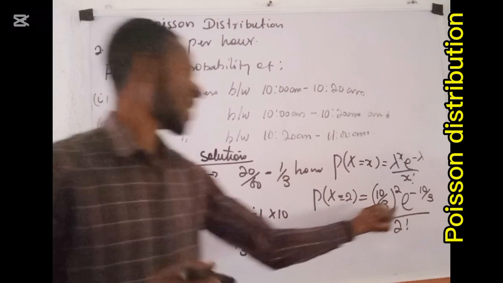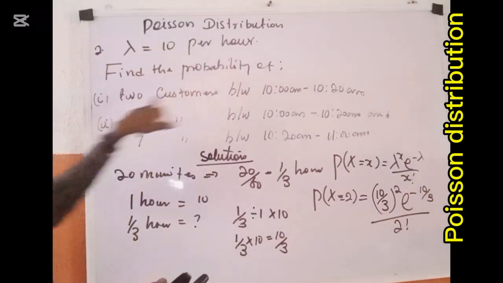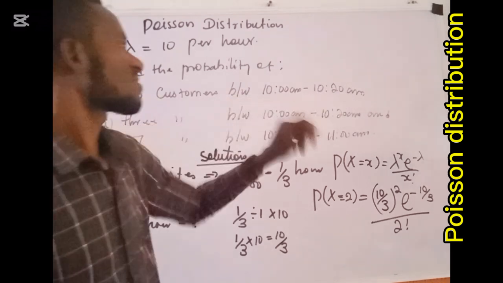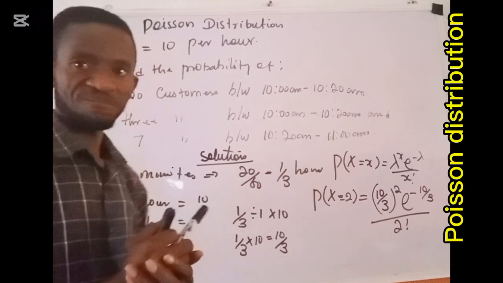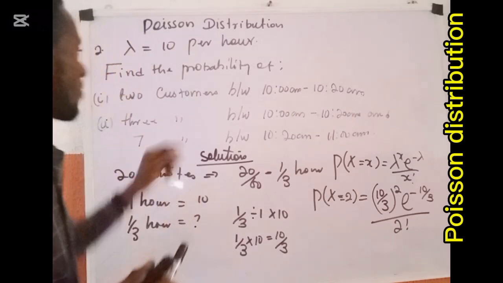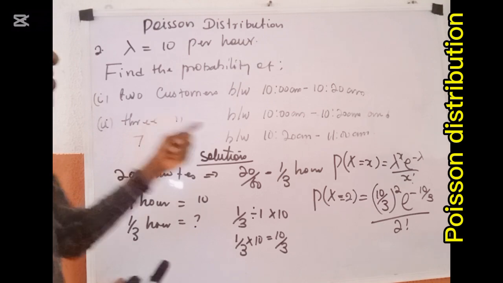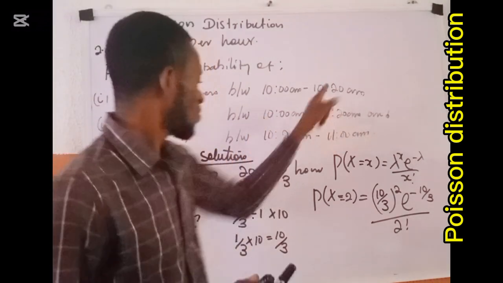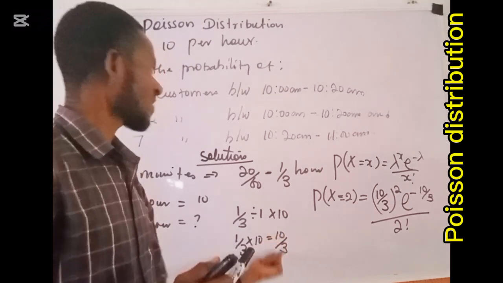So the moment you use your calculator to evaluate this, you must have gotten the probability of 2 customers between the time 10 a.m. to 10:20 a.m. Now, I will say something with regards to II. II requires you, this is 10 a.m. to 10:20 a.m. We have already gotten the lambda to be 10 over 3.